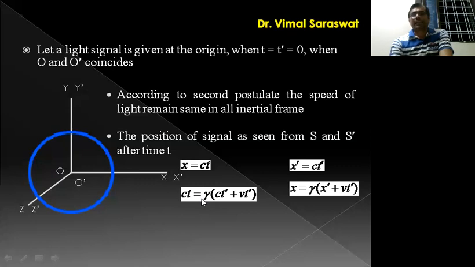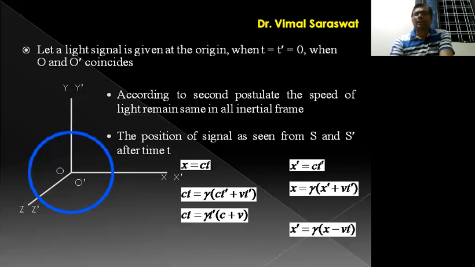Now t dash can be taken out from these two factors, so ct is equal to gamma t dash, in bracket c plus v. Similarly, since x dash is equal to gamma into x minus vt, now we replace this x dash by ct dash and this x by this ct.